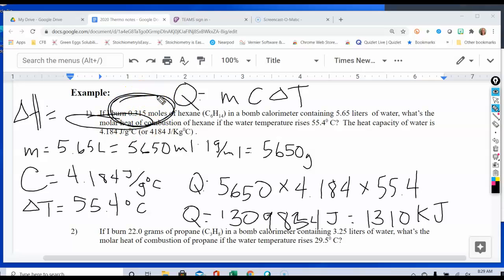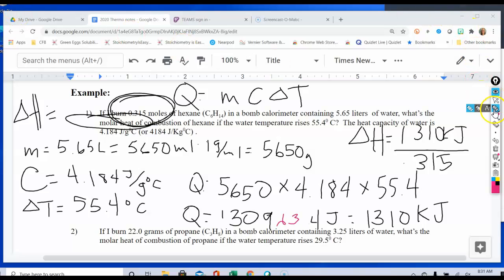So that means to find the delta H of combustion for hexane, we are going to take the 1,310 kilojoules, and we are going to divide it by 0.315 moles. And when we get our math, I'm going to pause myself so I can do my math real quick, and then we'll come back and get our answer.